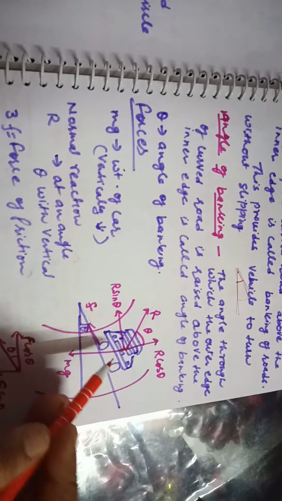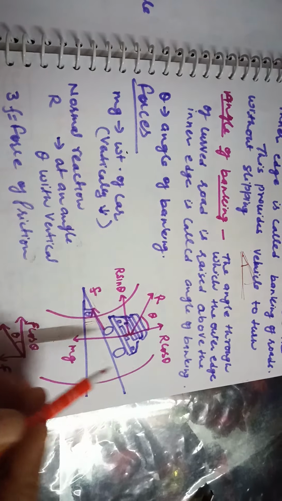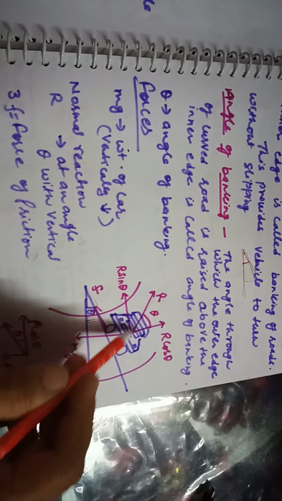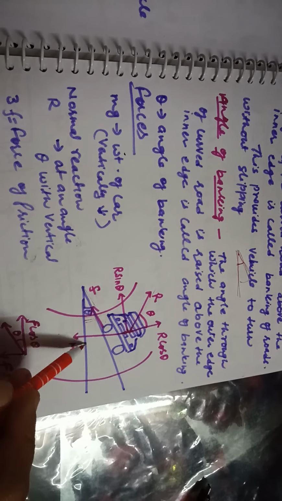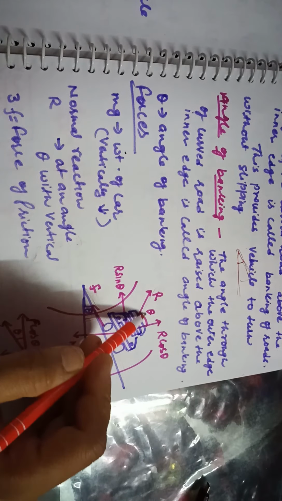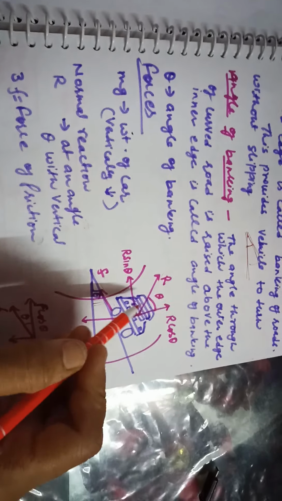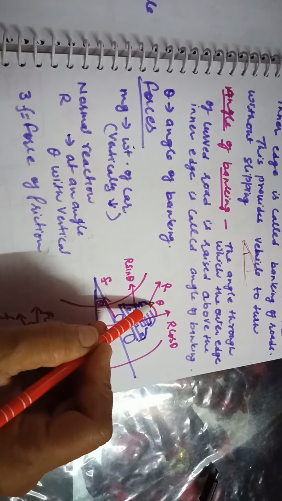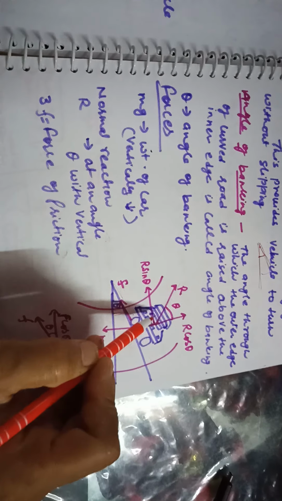Now in this condition, if this angle is theta, when you resolve, this angle comes out to be theta. Why? Because this is perpendicular to this line and this is perpendicular to this line, so this is the angle between the two perpendiculars also. Now R is resolved into two components. Since it makes angle theta with the vertical, its vertical component is R cos theta and its horizontal component is R sin theta.